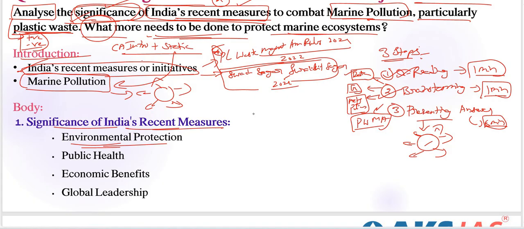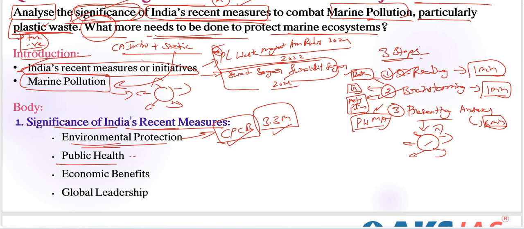The ban on single-use plastics is expected to reduce plastic waste significantly. That is very important here. According to the recent Central Pollution Control Board report, India generates approximately 3.3 million metric tons of plastic waste annually. That is very, very important. We need to include these types of facts or data, right? That is the justification part, because we have analyzed the keyword here.